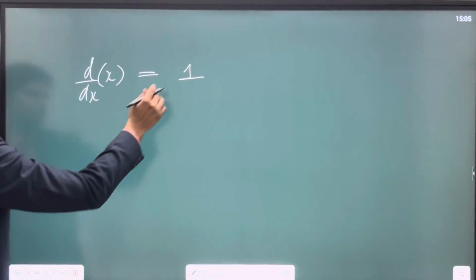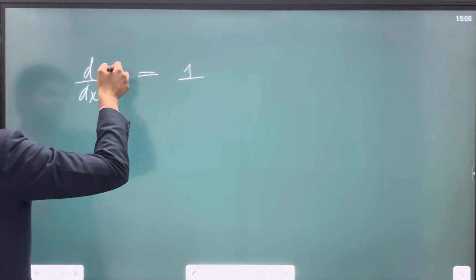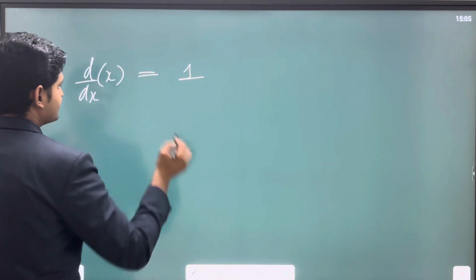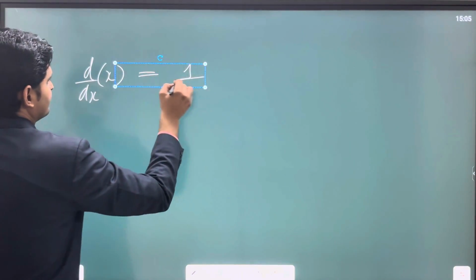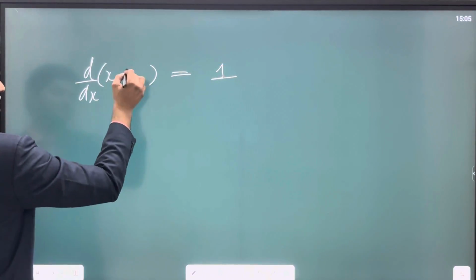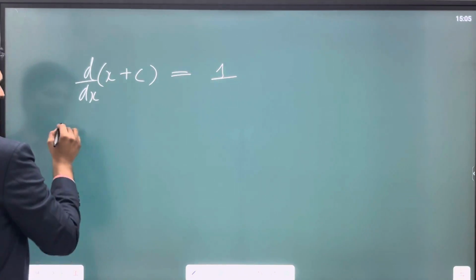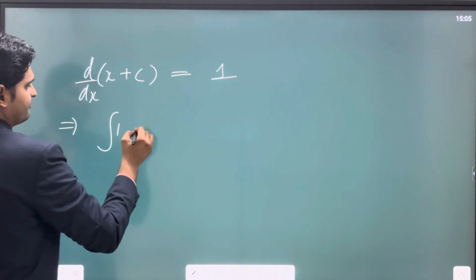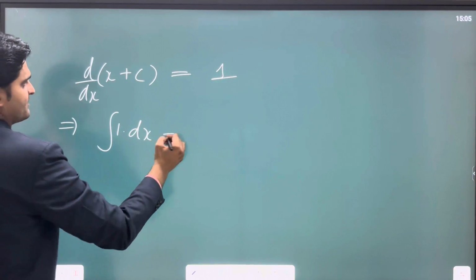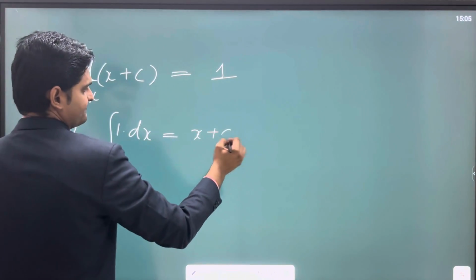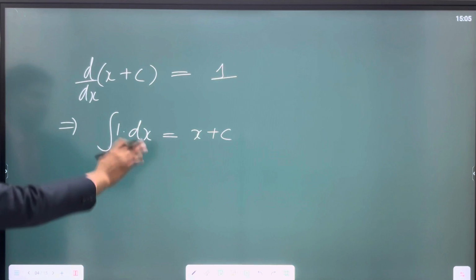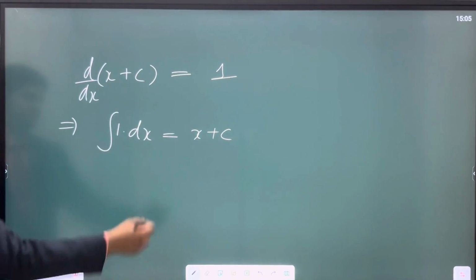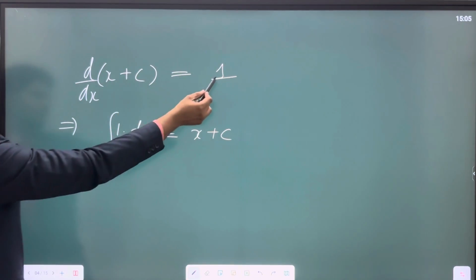So if I integrate this, I'll get this back. Let me generalize it. Differentiation of x plus c is equal to 1. That means integration of 1 dx will give me x plus c. This is also a very general formula which we use for integration. Like when we were differentiating x, we got 1.